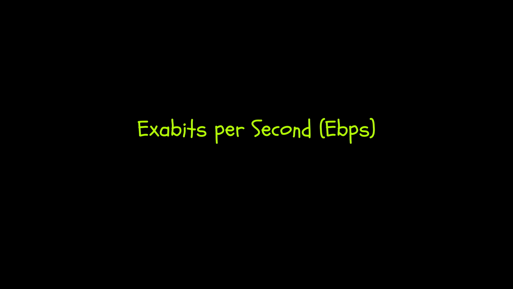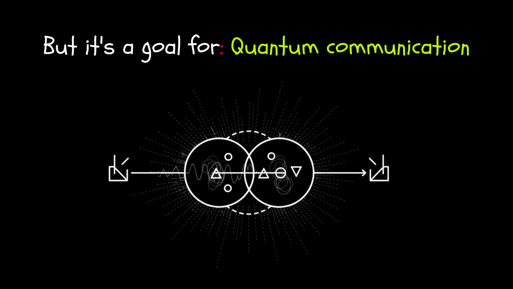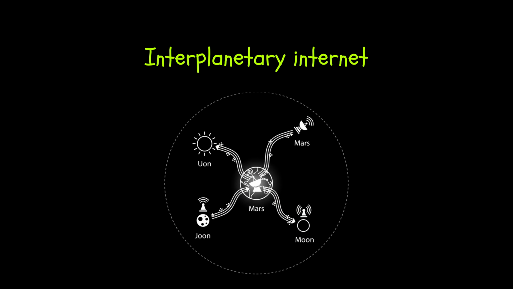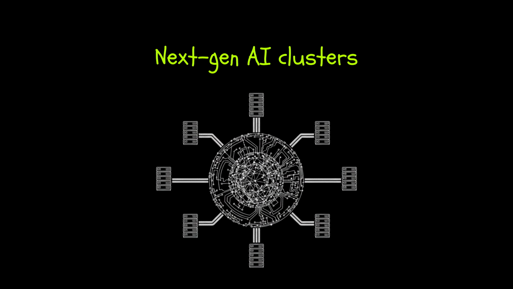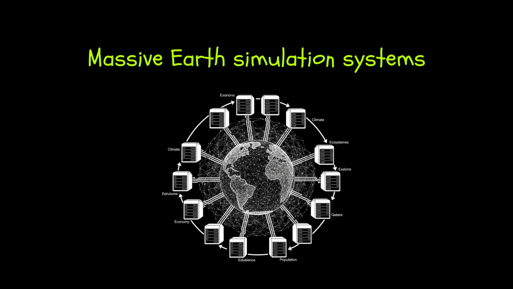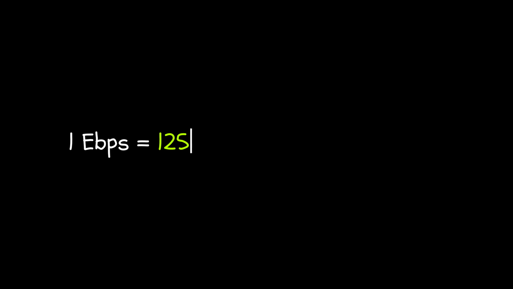Exabits per second, Ebps, beyond Earth level internet. 1 exabit per second is equal to 1000 Pbps. This speed does not exist yet. Not in Google, not in NASA, not in the world. But it's a goal for quantum communication, interplanetary internet, next gen AI clusters, and massive Earth simulation systems. 1 Ebps is approximately equal to